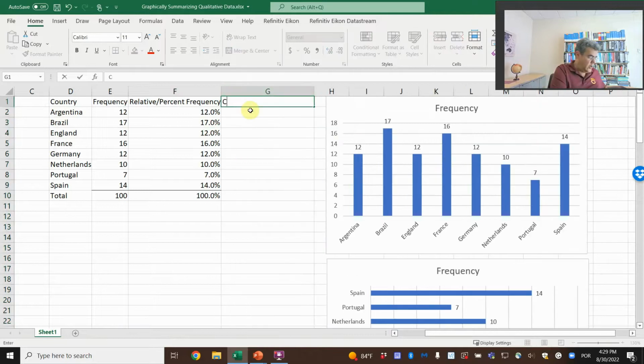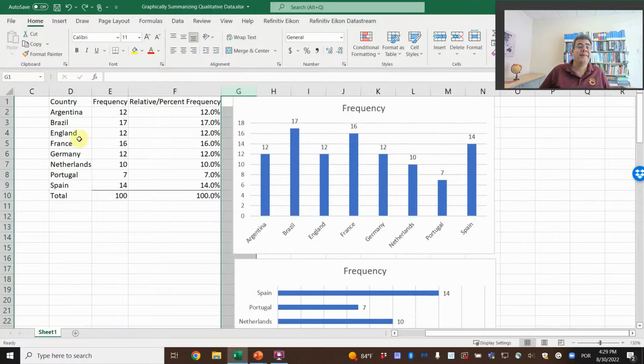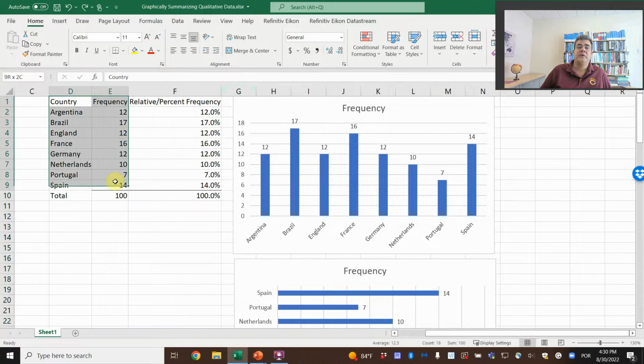We can also add another column here, cumulative frequency, but then we need to add them in order. So we cannot do it here. That's why you don't have it. So we need to copy and paste these numbers, arrange them in a ranking, and then the relative or percent frequency, and then our cumulative.